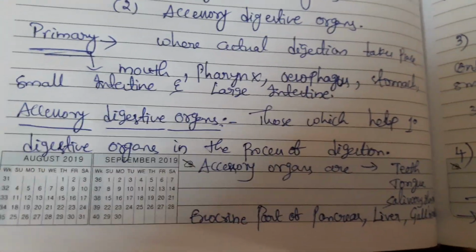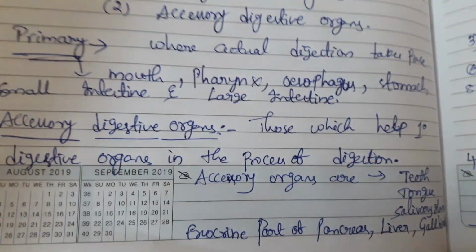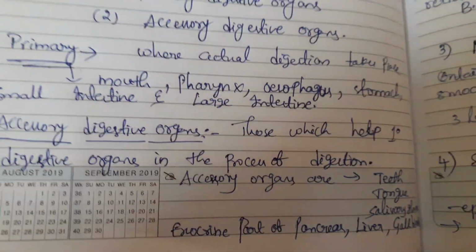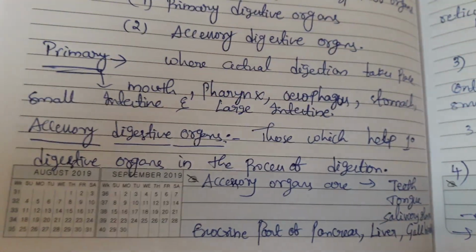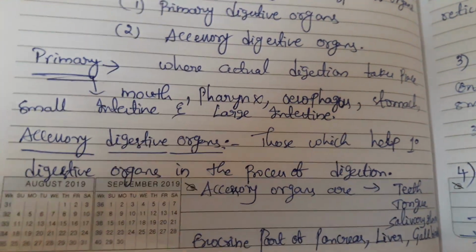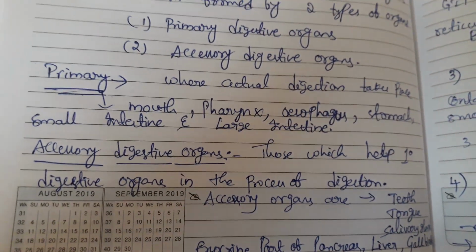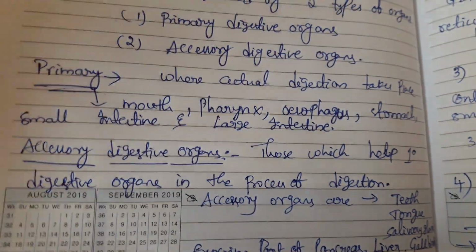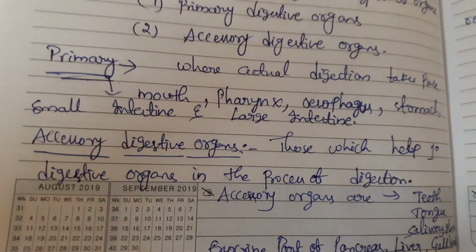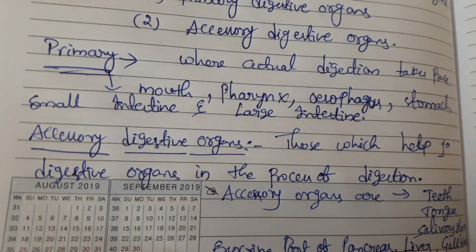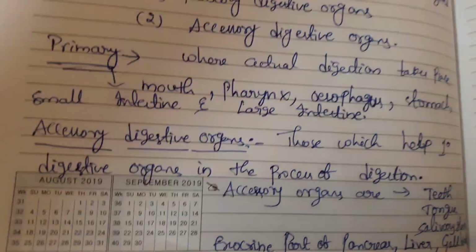Next, coming to the accessory digestive organs. Accessory, the name itself indicates that which is helpful. So which are helpful for the primary digestive organs in the process of digestion.